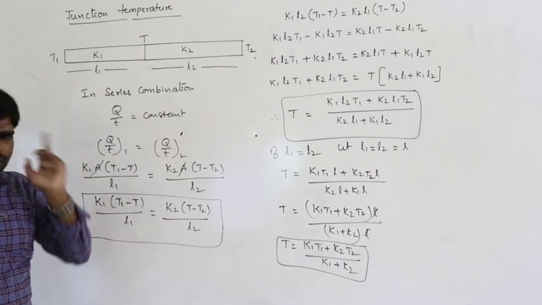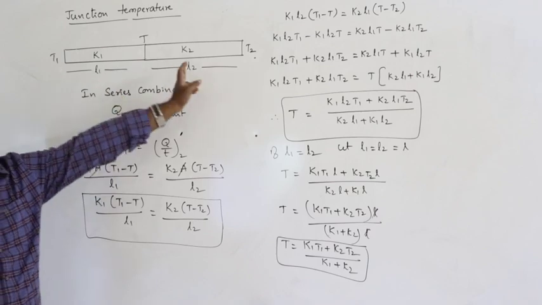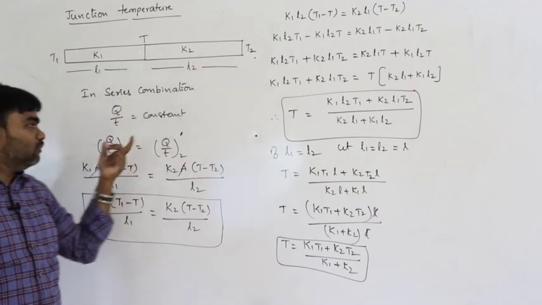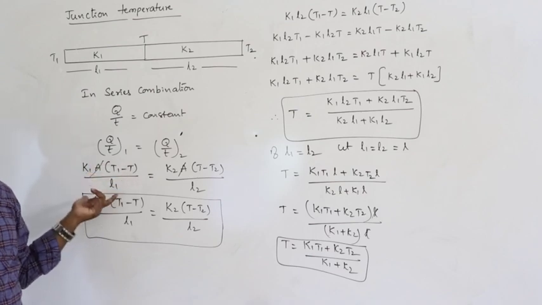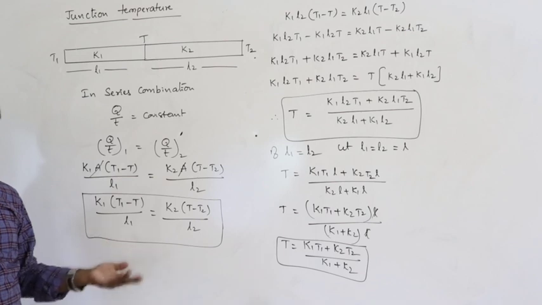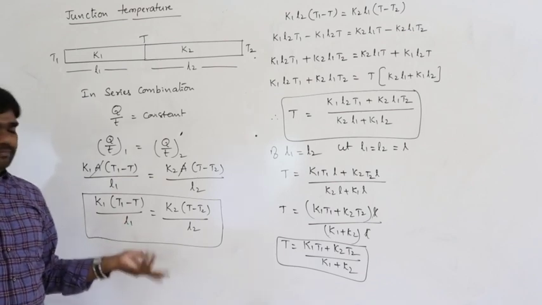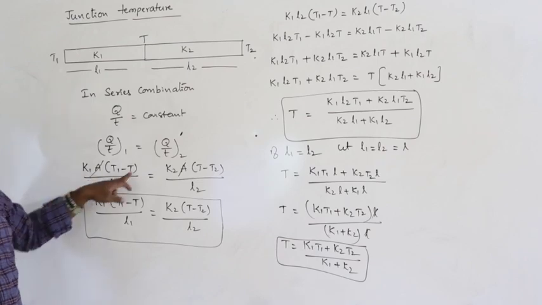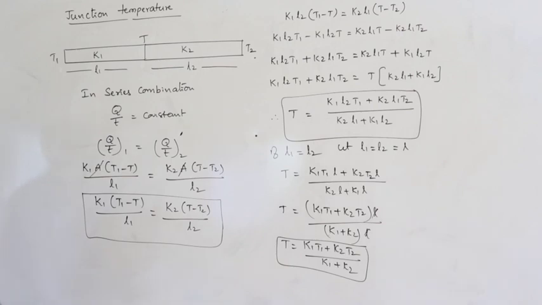Only one thing you must remember: the rate of flow of heat through the first rod must be equal to the rate of flow of heat through the second rod, and all of you know the Q by t formula, simply K A delta T by L. L is the length or thickness, whatever it is, depending on the given condition. K A delta T by L, that's very simple. This is the junction temperature.